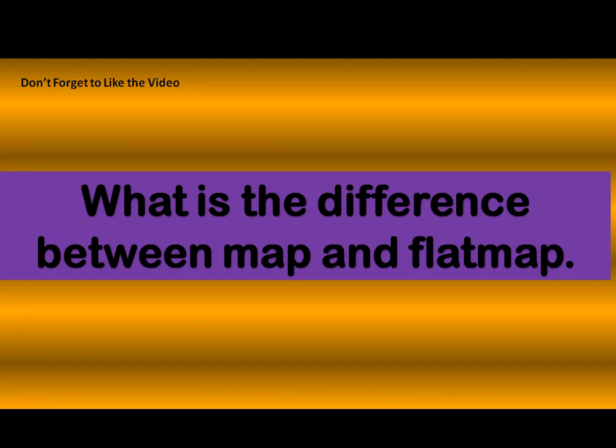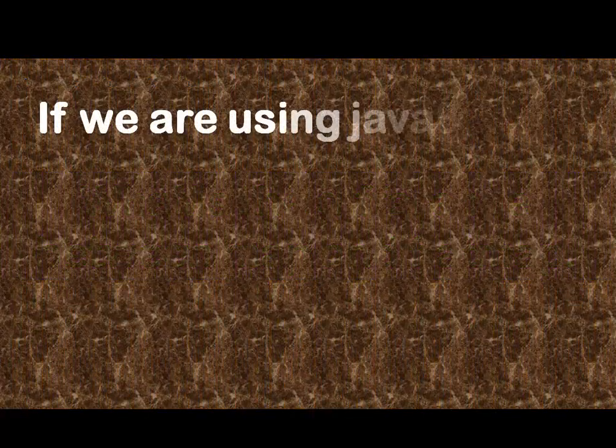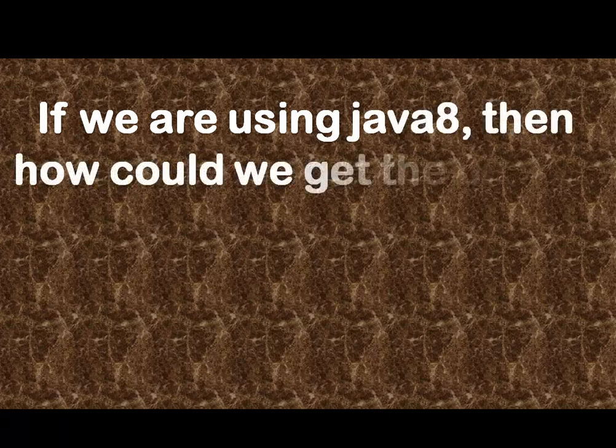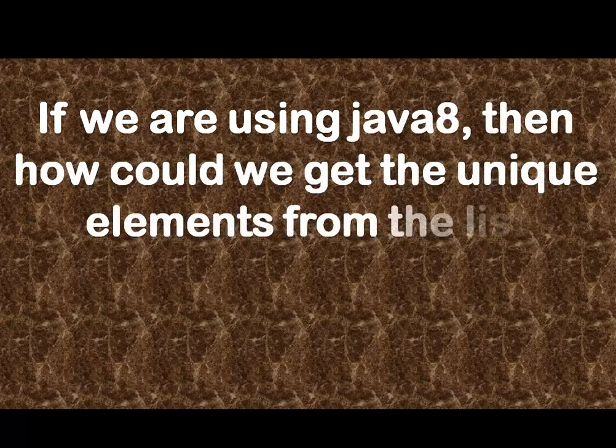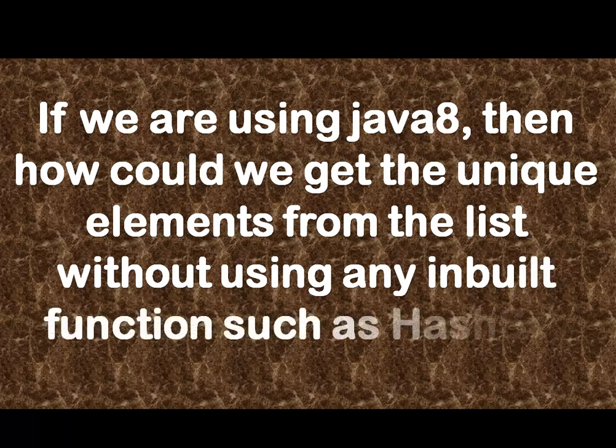Next question was related to Java 8 coding. If we are using Java 8, how can we get the unique elements from the list without using any inbuilt functions such as HashSet? As we have started the Java 8 coding question series, we will be covering this as part of that. We can use the method called distinct, and with the help of that method we can get the distinct elements out of the stream.